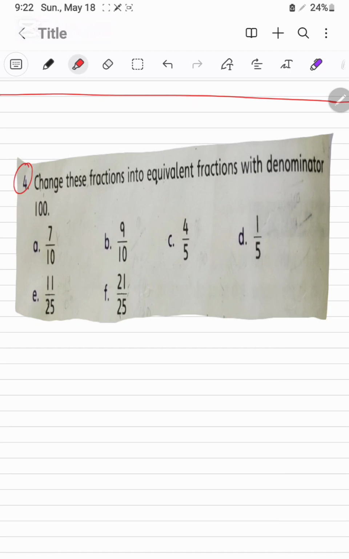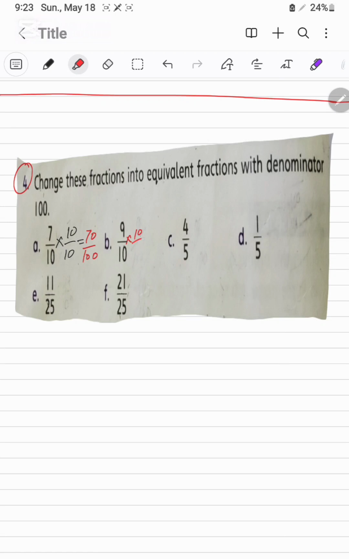It is question number 4. Change these fractions to equivalent fractions with denominator 100. That is, the denominator should be 100, so we have to convert this fraction. How will we convert it? 10 times is 100, so we will multiply and divide it by 10. Its answer will be 70 over 100. Same like that, we will convert this fraction, 9 over 10.